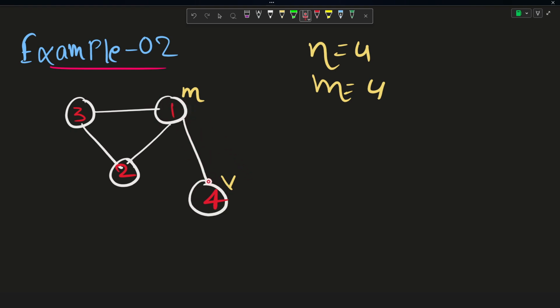Suppose Valerio starts moving from this city through this road, and when he was moving, Marcel was also coming through this road, and suppose they meet up at this point. In the question it was clearly written that whenever Marcel and Valerio meet on a common city or on a common road, he will catch him no matter how, right? So in this example, Marcel and Valerio will meet each other at this point, and hence Marcel will be able to catch Valerio and he will not be able to escape. So that's why the output for this test case is a no.